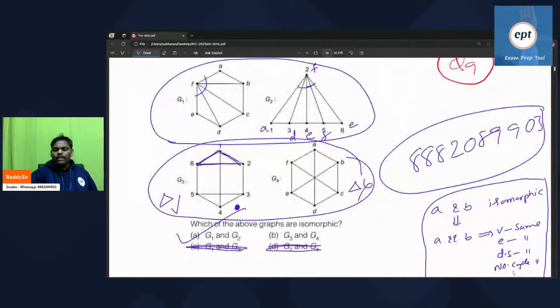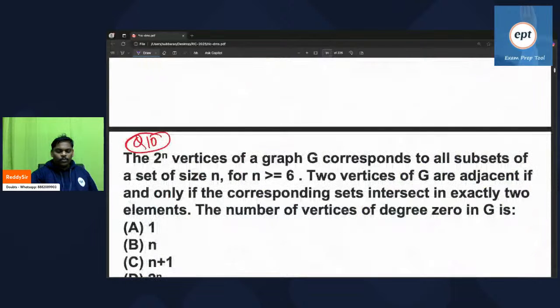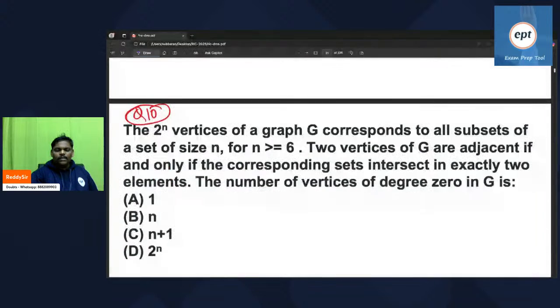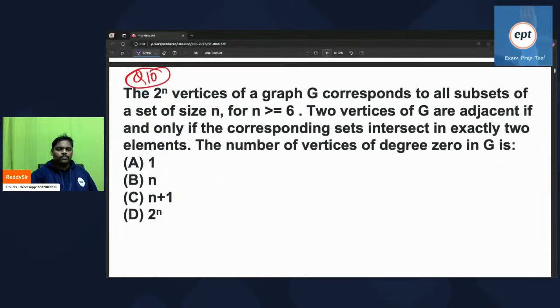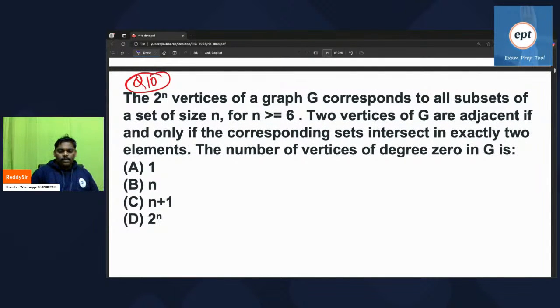I think today we have done 9 problems. Let's go for a 10th problem also. Yeah, let's do this also.